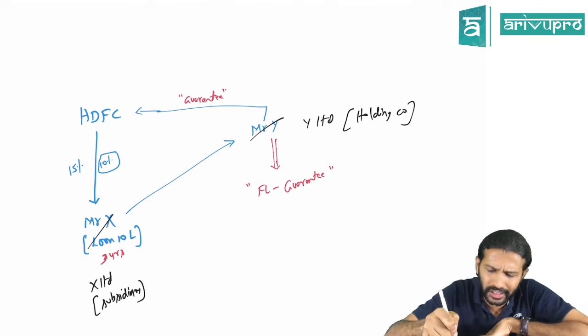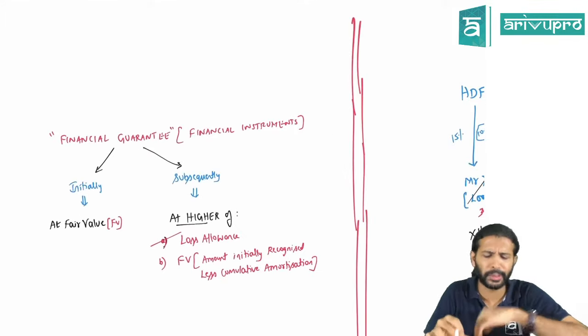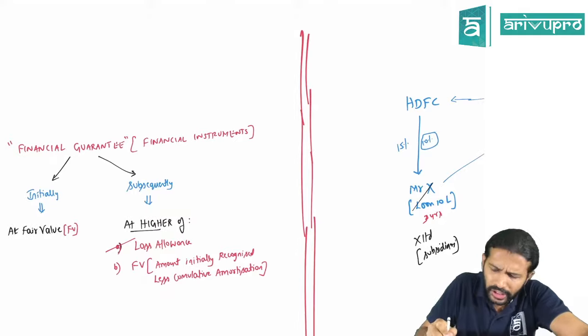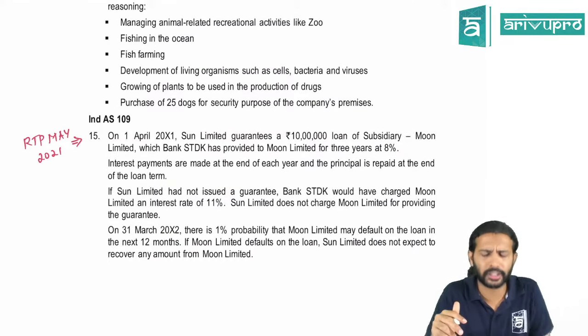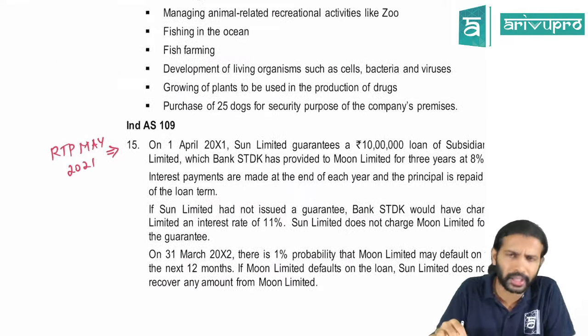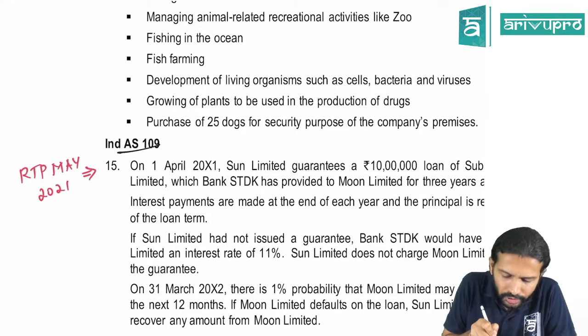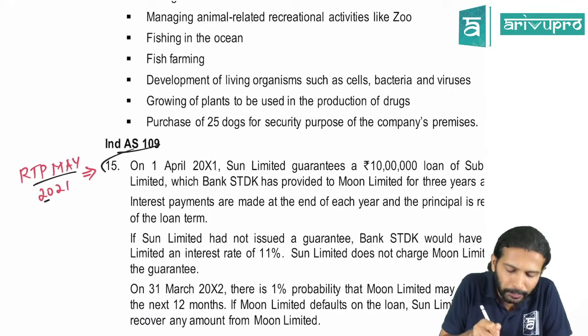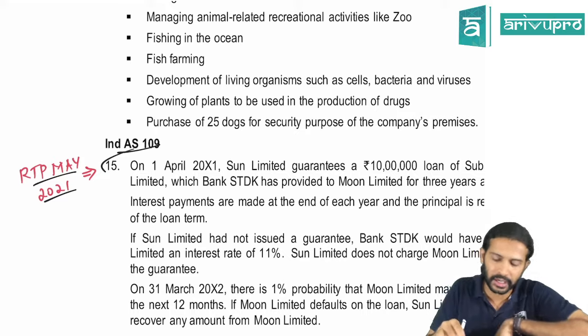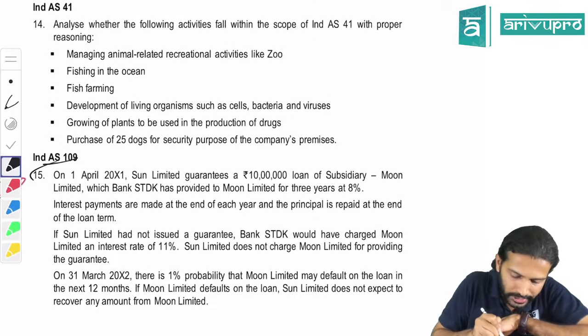The intention of this chart was just to explain the meaning of it. Let's understand the numerical activities, at what value it should be recorded, with the help of this particular question. This is question number 15 in RTP May 2021. This question was asked, so let's take it up and understand it.